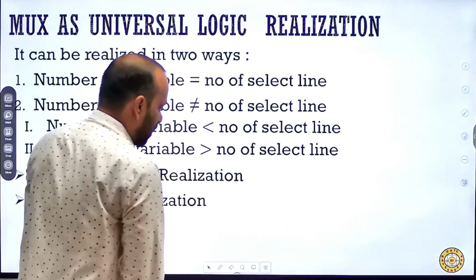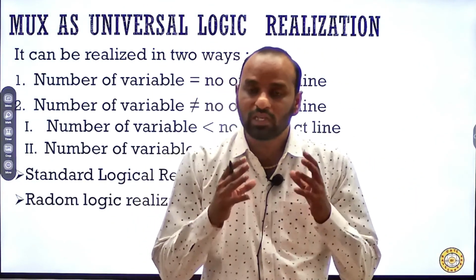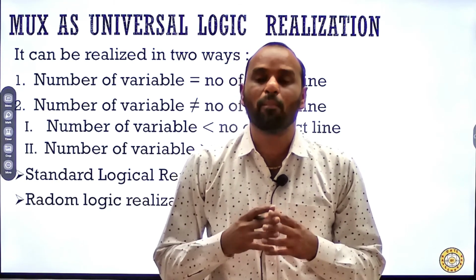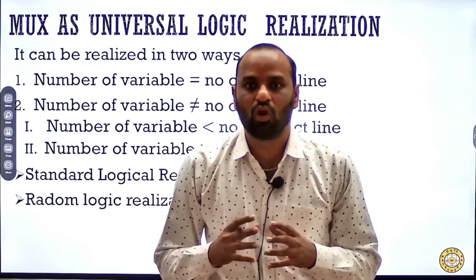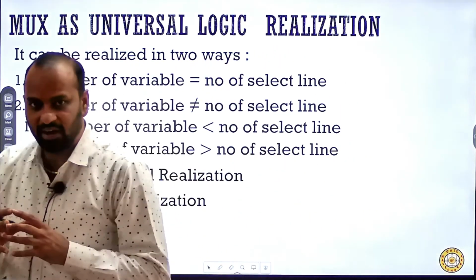Now the next topic is about mux as a universal logic, because the question that we started with was, what is universal logic and how a mux becomes a universal logic. I have divided the complete part of this universal logic into two categories.